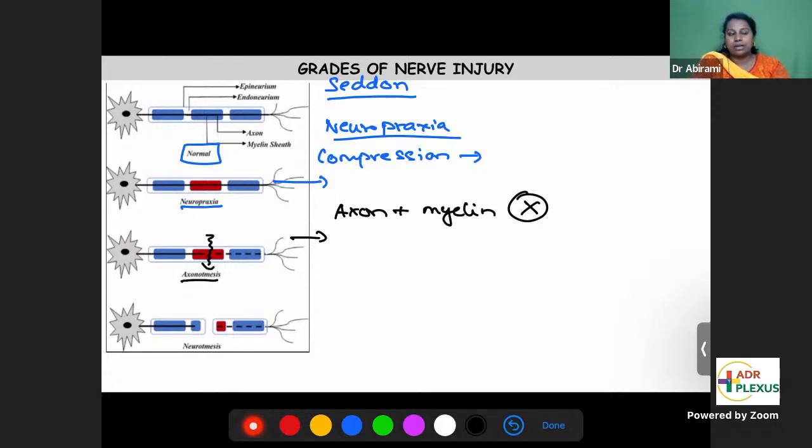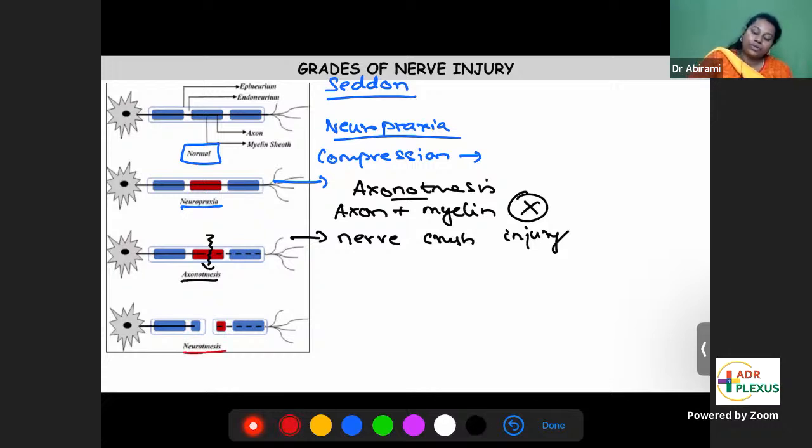The axon has been cut, along with the myelin. An example of axonotmesis is nerve crush injury, where the nerve has been crushed. Only the axon and the myelin have been injured.